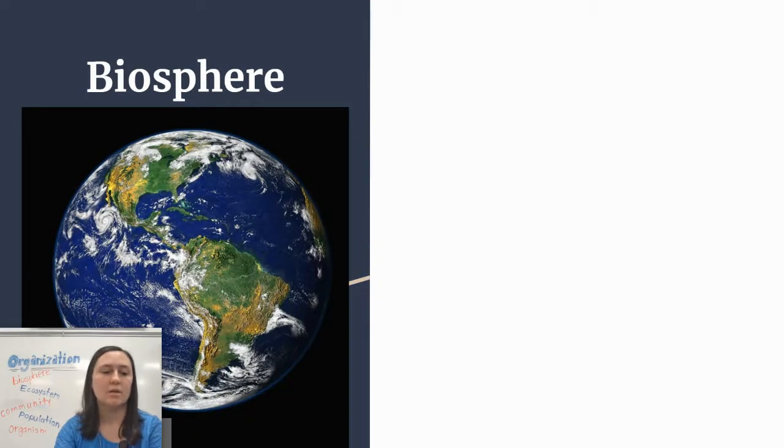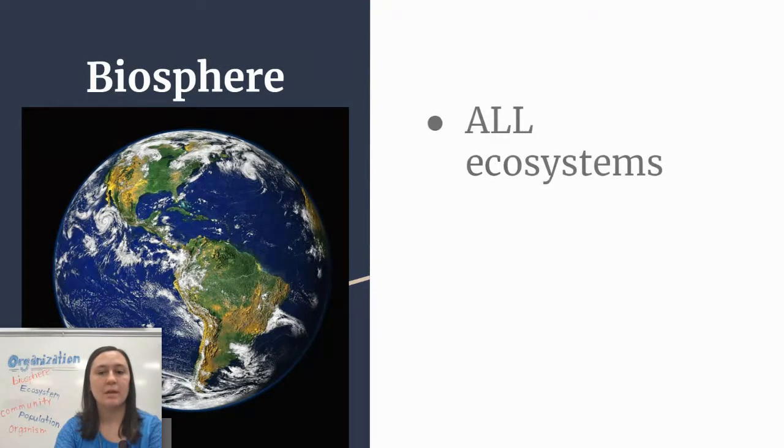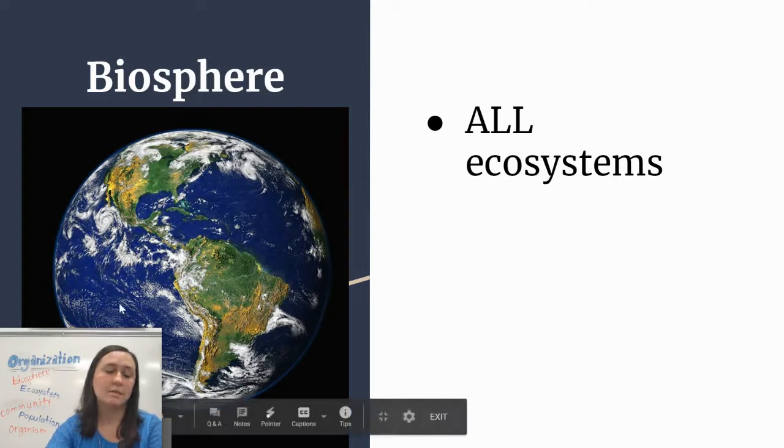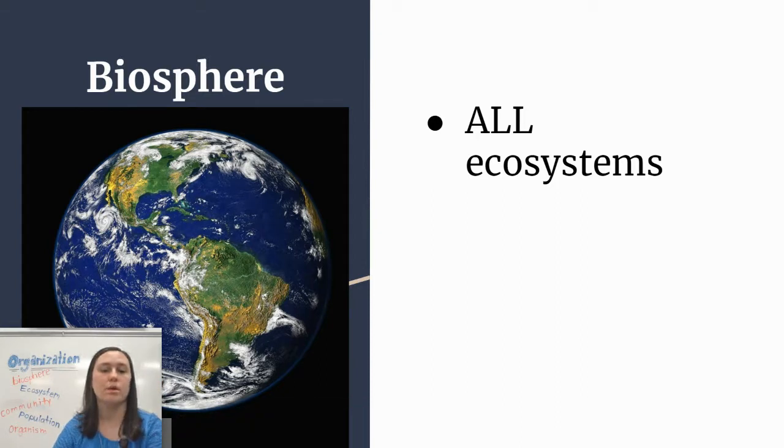And even bigger than the ecosystem, we have the biosphere. And that is all ecosystems. That is every single ecosystem that makes up the earth. So that's why I put the picture here of the earth, because that's the biosphere. Later, whenever we talk about the spheres of earth, we will talk about another definition we'll put for biosphere other than all ecosystems, which is all the living and non-living things on the earth. We'll also say that it's the thin layer of earth that supports life. So that's just a preview for later.